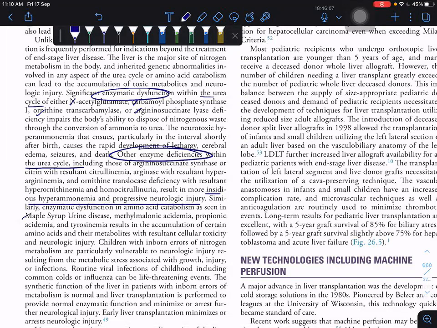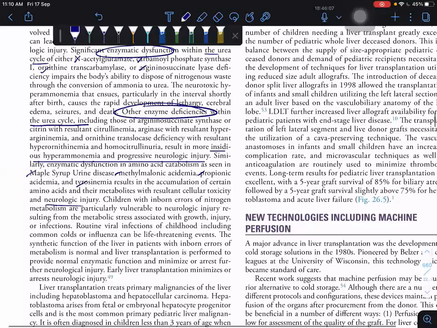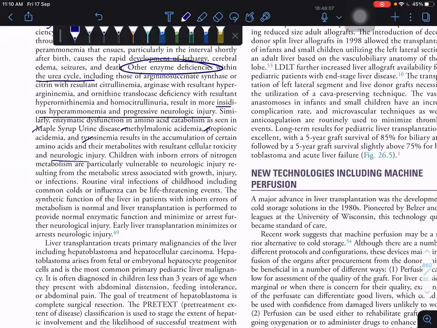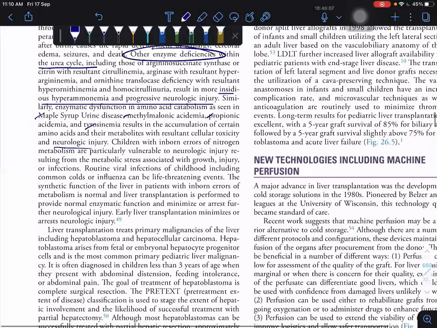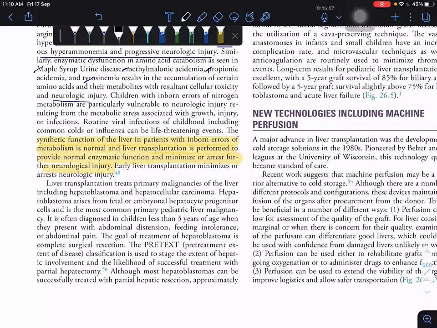So maple syrup urine disease, tyrosinemia, they are all metabolic diseases that will cause neurological injury. These are not that important for MCQs. Everyone knows that in metabolic disorders the child will go for neurological injury, growth deprivation, and infections. The point is that the synthetic function of the liver in patients with inborn errors of metabolism is normal, and liver transplantation is performed to provide normal enzymatic function and minimize or arrest further neurological injury. So it is also not an important point.